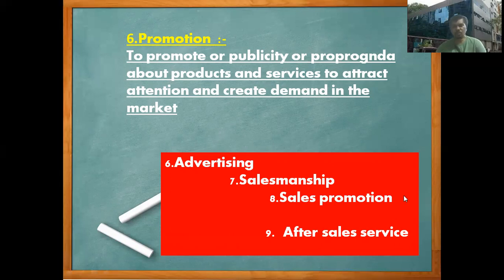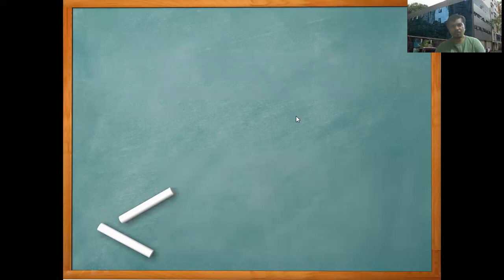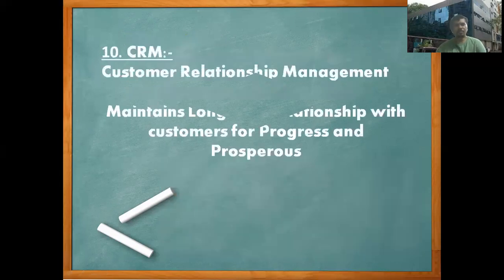Now we are going to see the last point under the functions. That is called CRM, customer relationship management. Nowadays, due to the holistic approach of marketing, customers are the king of marketing. Now it's a perfect competition. So many sellers and so many buyers are available in the market. So many substitute products are available. Customers have a wider choice of products.